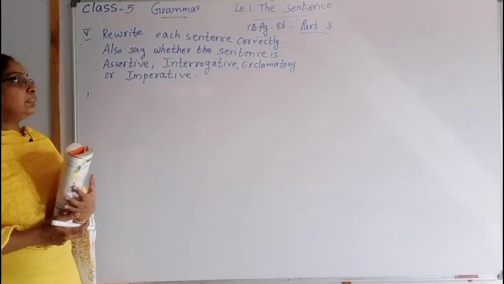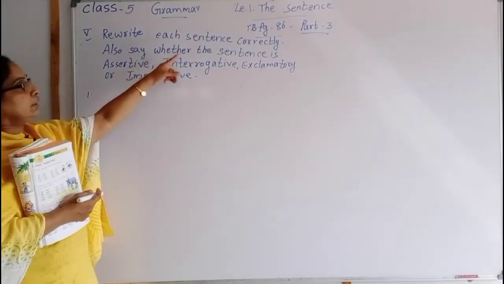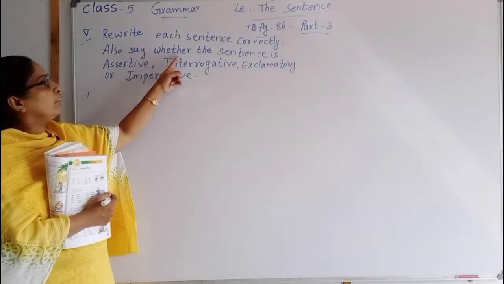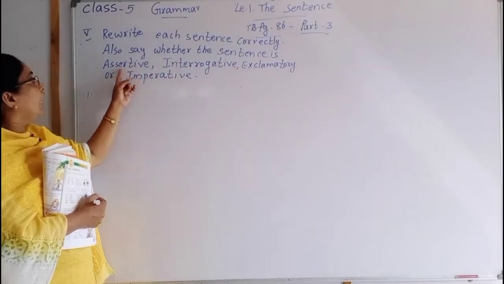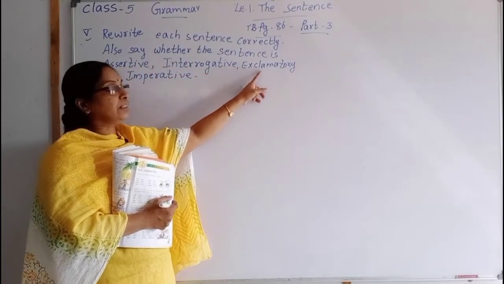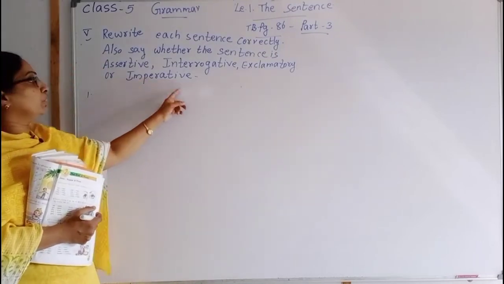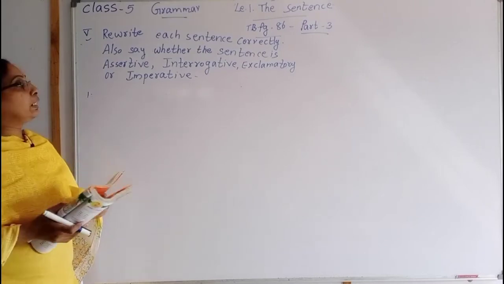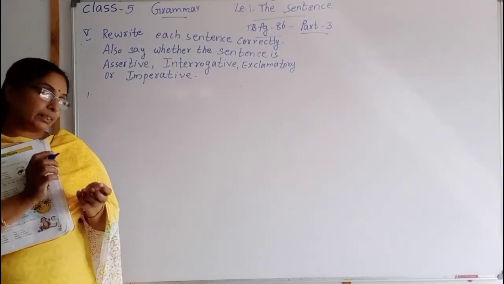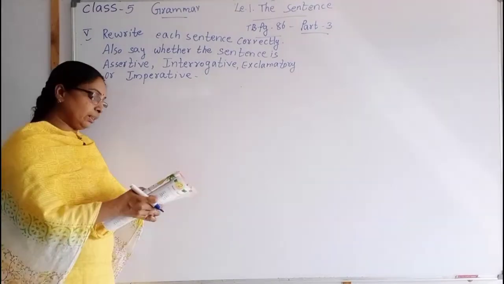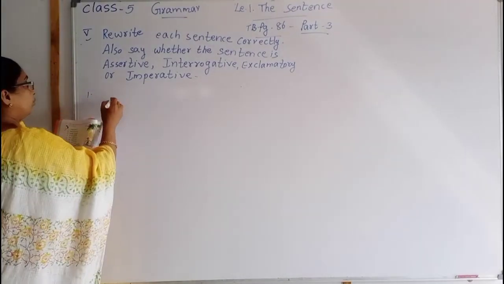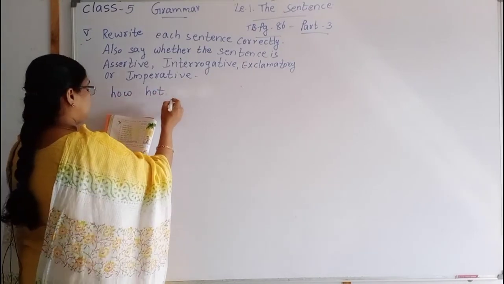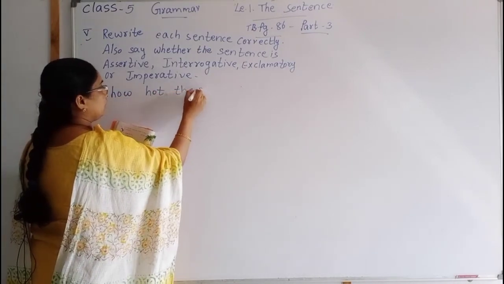Children, the next exercise is to rewrite each sentence correctly. You are getting a sentence. Also say whether the sentence is assertive, interrogative, exclamatory or imperative. We rewrite; some mistakes are there in the sentence, and we should correct them. Okay children, we come to the textbook. The first one is: how hot the sun is.